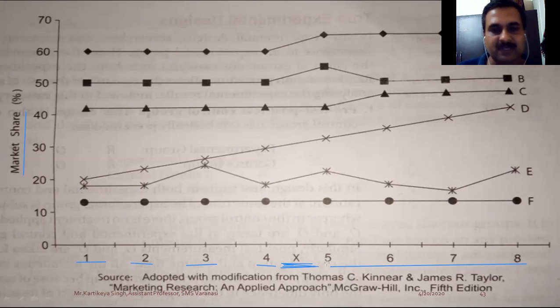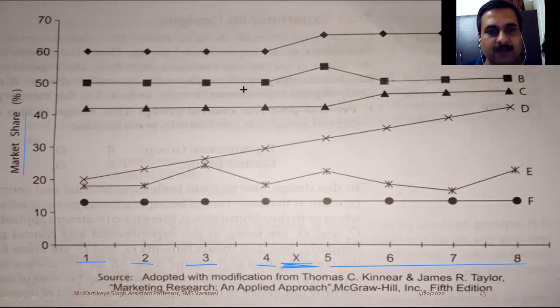Let's take an example where several companies or options are there, like different products A, B, C, D, E, F. If you observe the performance of A, it is stagnant up to the exposure, and after exposure is given, its market share started improving. So the first four observations are constant, and after that its market share is going up, and after a certain point of time, it again becomes stagnant.